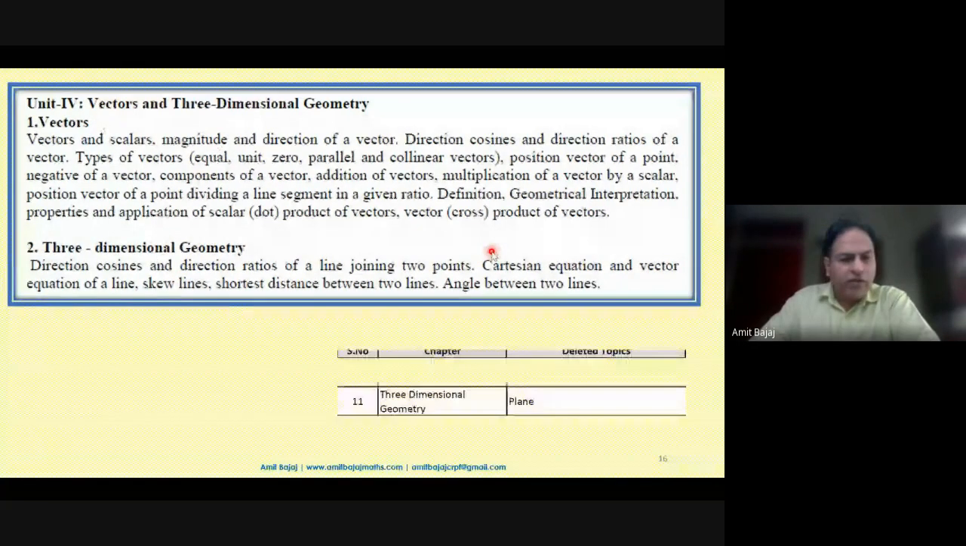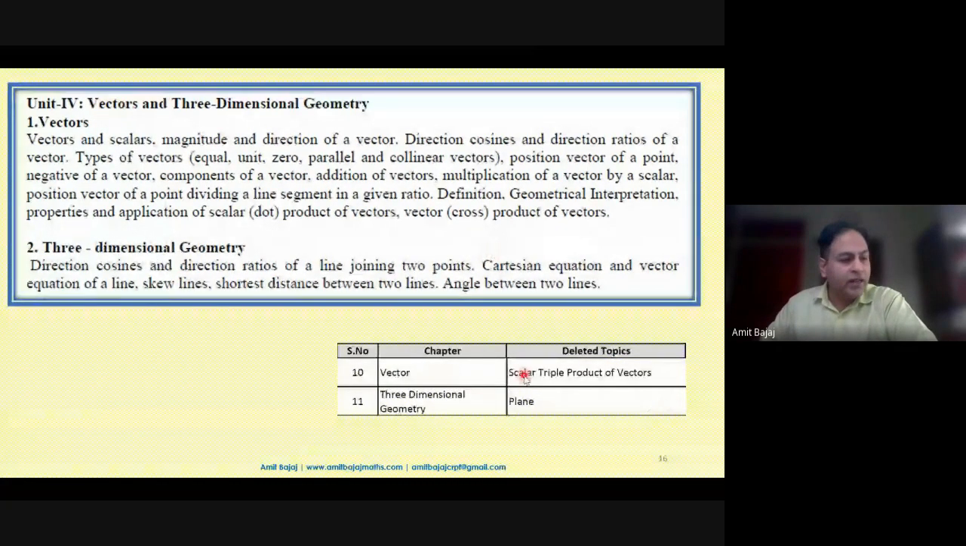So for vector, there is no confusion. Clearly the scalar triple product is deleted. That was deleted in the last session as well. And in three-dimensional geometry, clearly the plane is deleted. So if you have any question related to coplanarity, coplanar lines, or ideas related to angle between the plane and line, anything which is given in exercise 11.3 NCERT, that is clearly deleted.